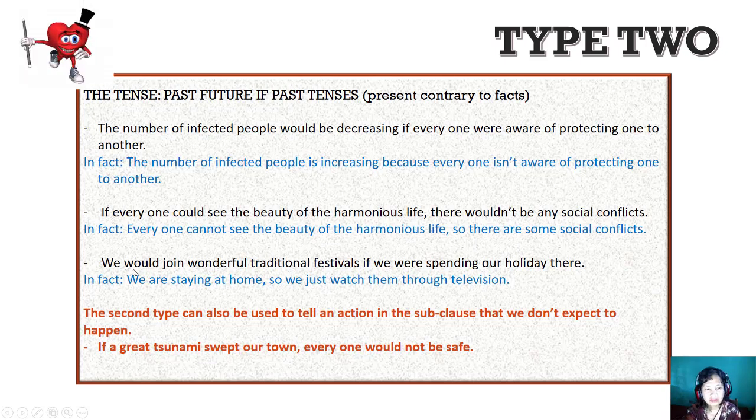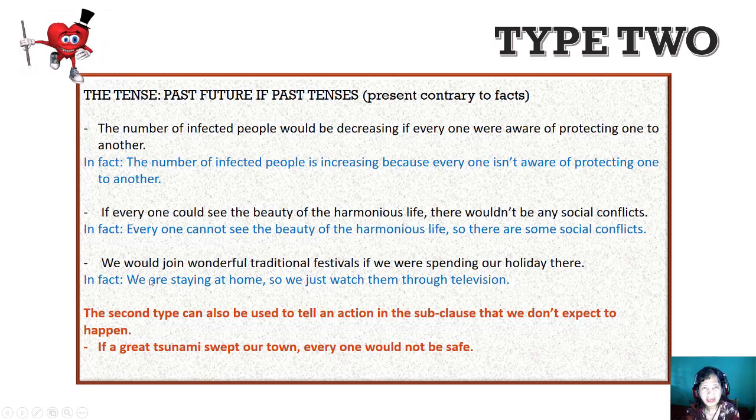And then the next, we would join wonderful traditional festivals if we were spending our holiday there. I want to show you that in the subclause you can use past continuous. In fact, we are staying at home, so we just watch them through television.